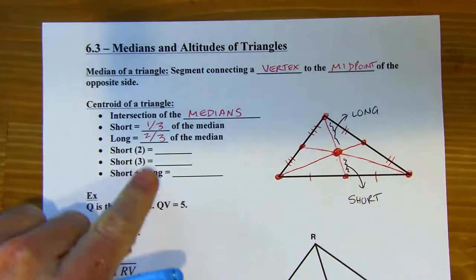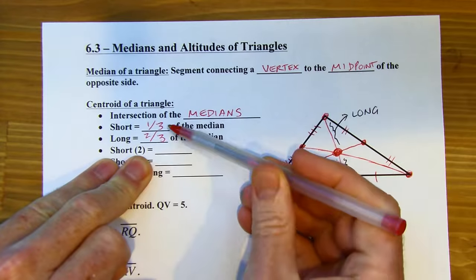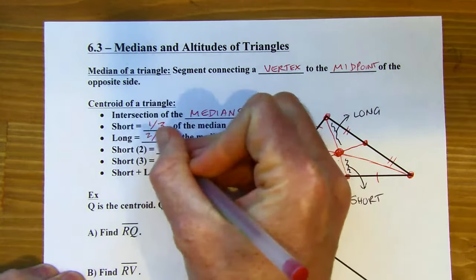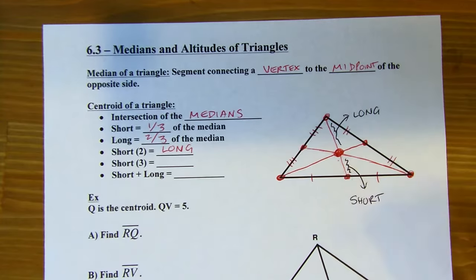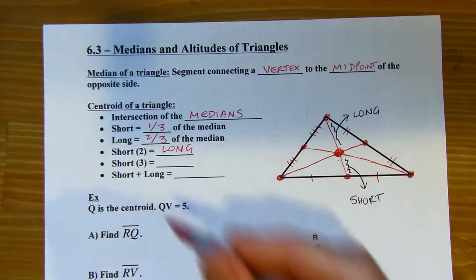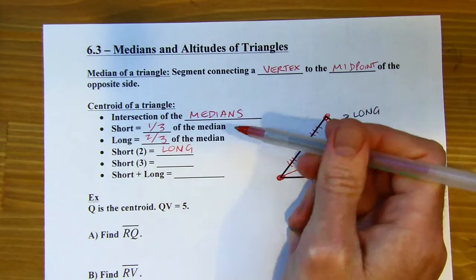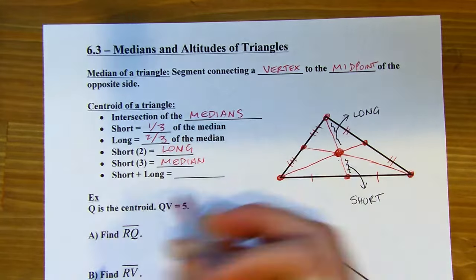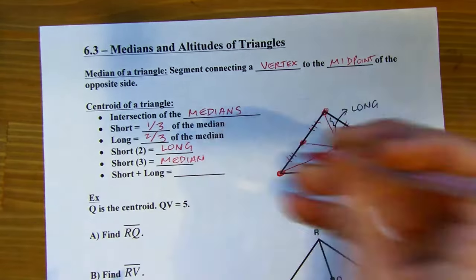Okay. And if you think about this, look at this next one, the short piece times 2. If the short piece is 1/3, if you multiply 1/3 by 2, you get 2/3. So the short piece times 2 is equal to the long piece. If you double the short piece, it's the same as the length of the long piece. And the short piece times 3, well, 1/3 times 3 is 1, so it'd be the whole median. The short piece times 3 is the median because it's 1/3 of the median, right? And then the short piece plus the long piece is also the whole median, because it's 1/3 plus 2/3.